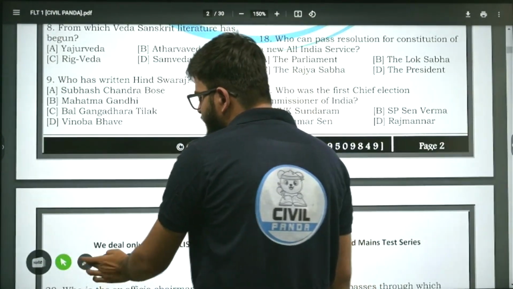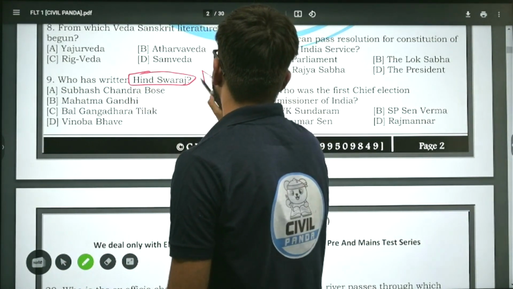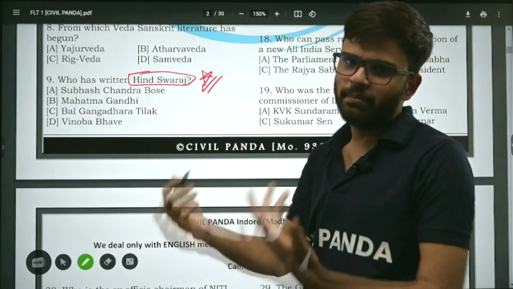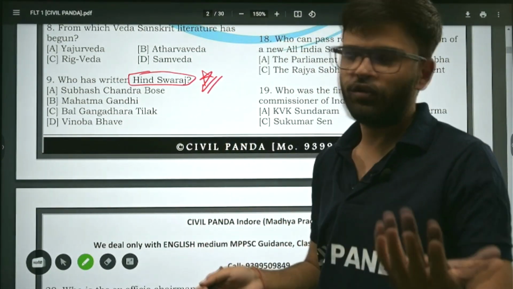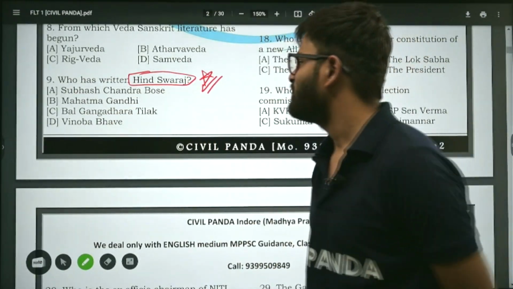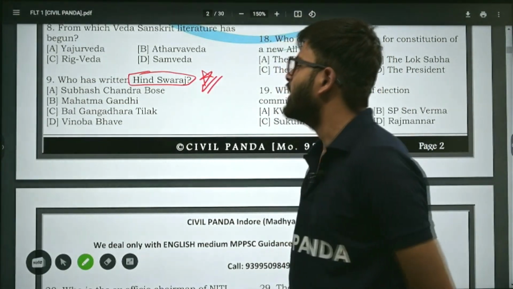Who has written Hind Swaraj? Do not ignore such kinds of facts. Simple, very simple, yet can confuse you sometimes. Who has written Hind Swaraj? Subhash Chandra Bose, Mahatma Gandhi, Bal Gangadhar Tilak, Vinoba Bhave. The answer is yes, Mahatma Gandhi.